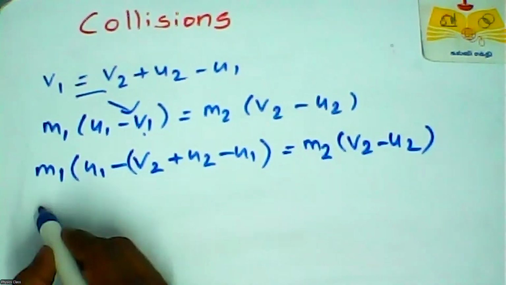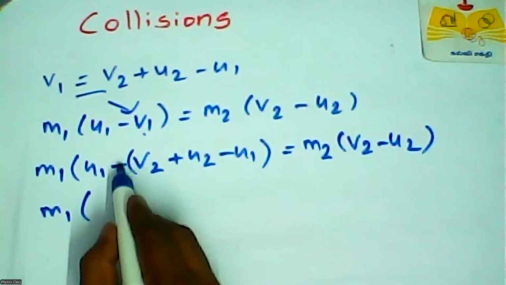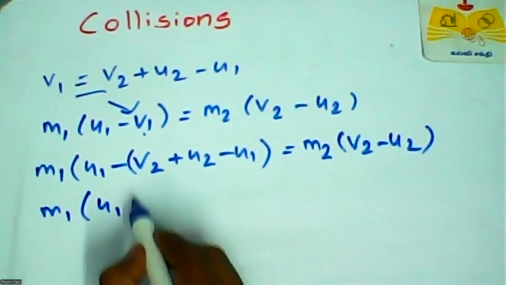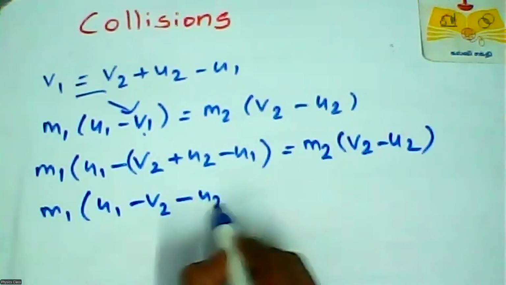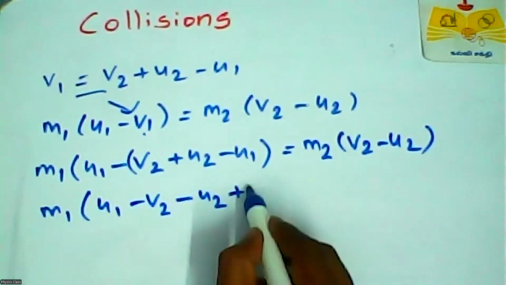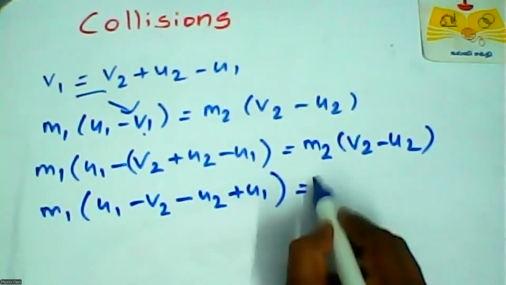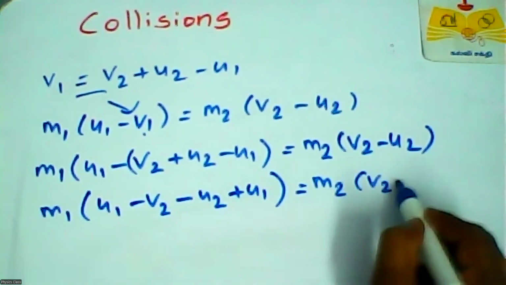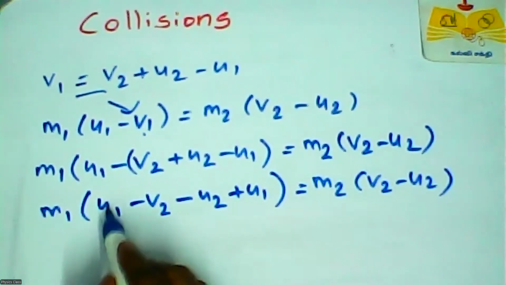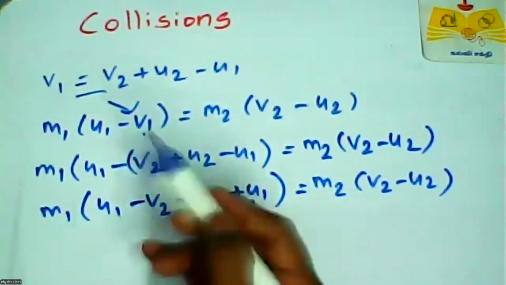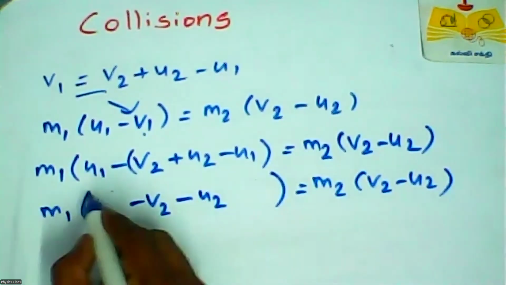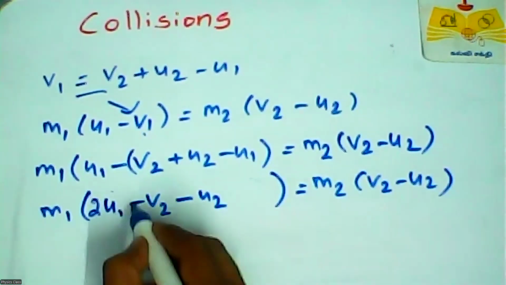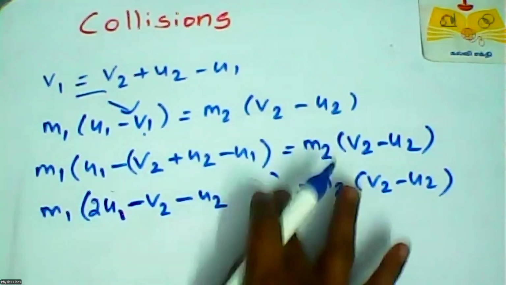So minus v2, minus of u2, minus into minus plus u1, u1 plus u1. So 2 u1. These two quantities add up. Okay, 2 u1.